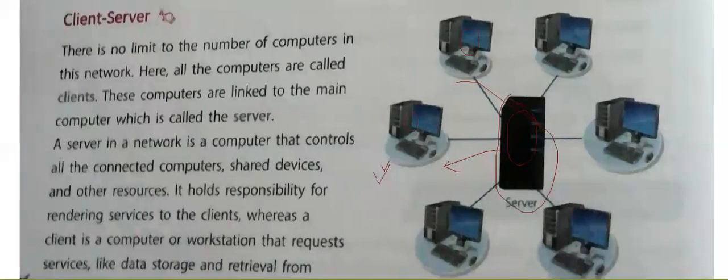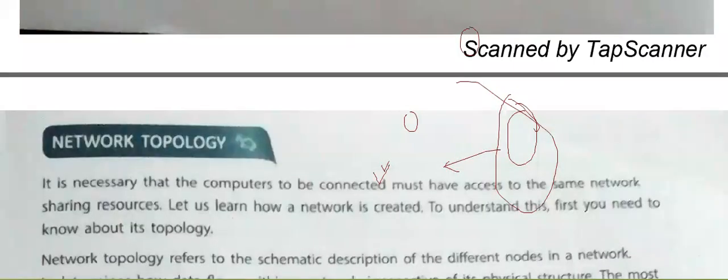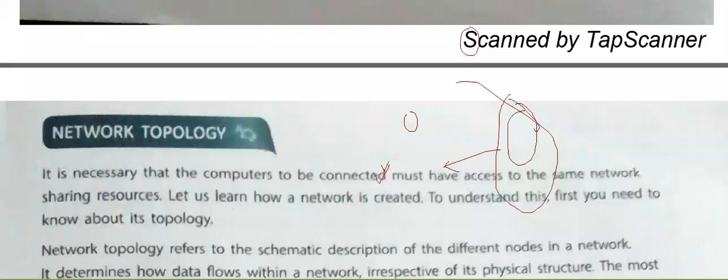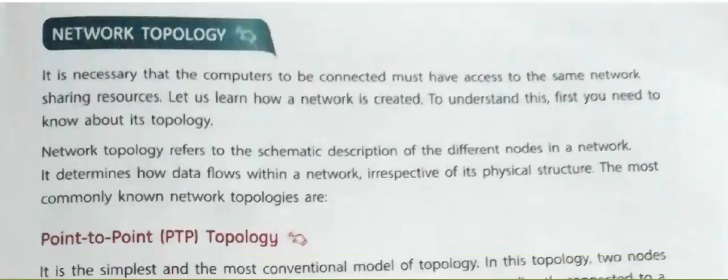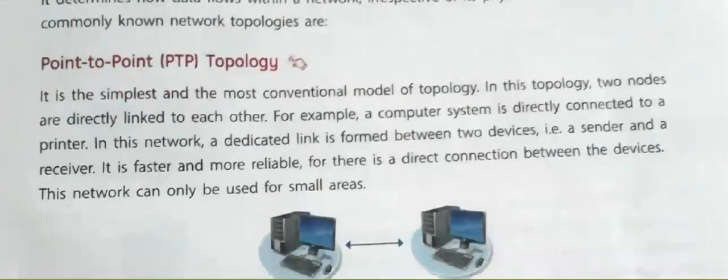After this we have network topology. There are different topologies. Topology is basically the way we are connecting the devices. The very first type of topology is the point-to-point topology.